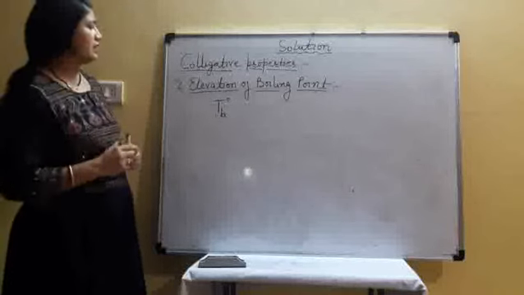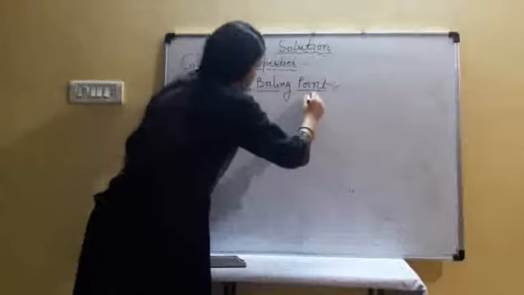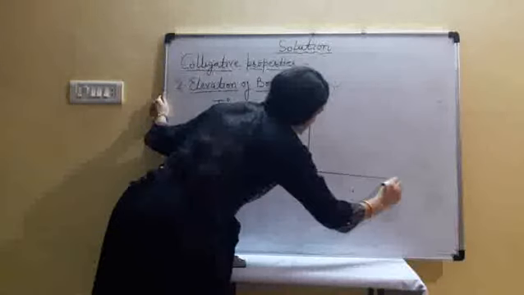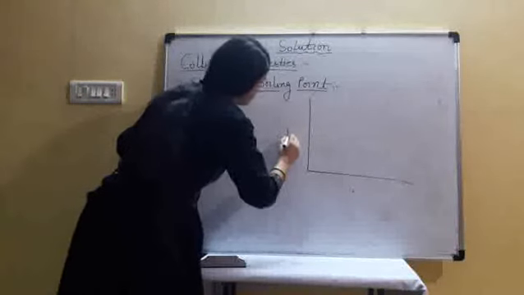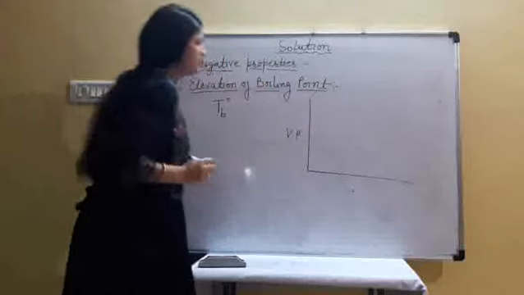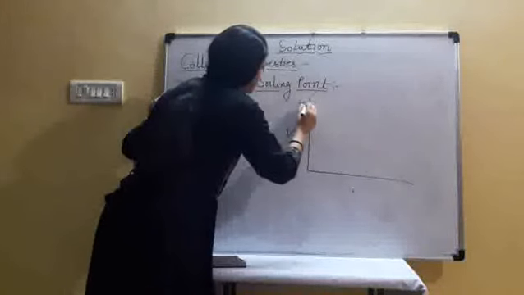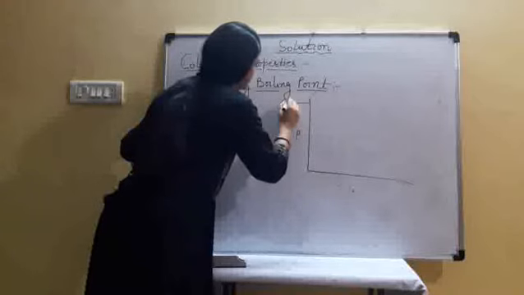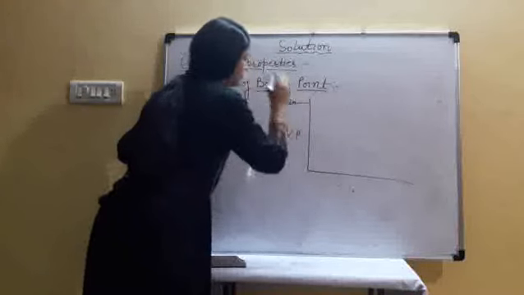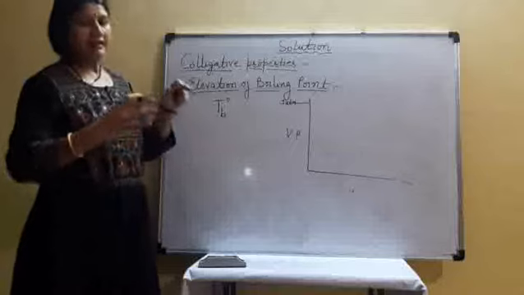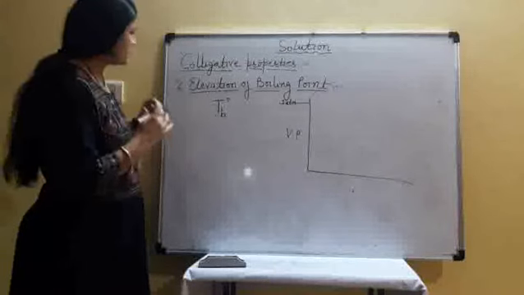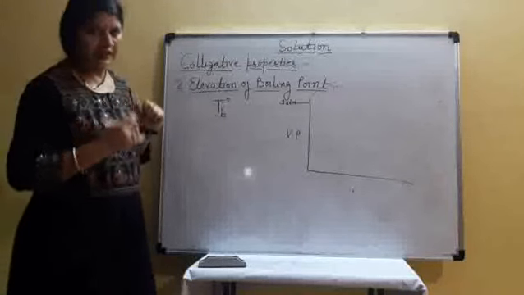Okay, we see this graphically. We draw a graph between vapor pressure of liquid and temperature. This value is 1 atmosphere; the surrounding pressure is 1 atmospheric pressure. When we heat the liquid, first we see the graph for the pure liquid.